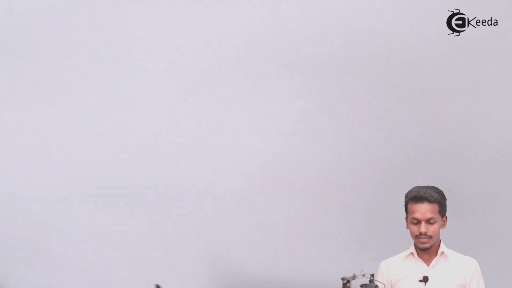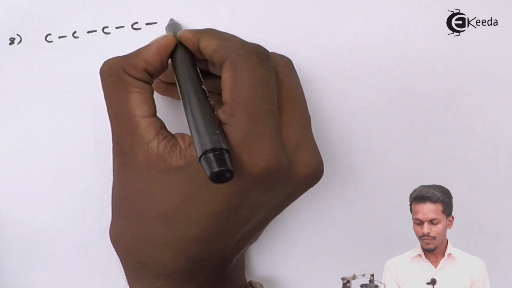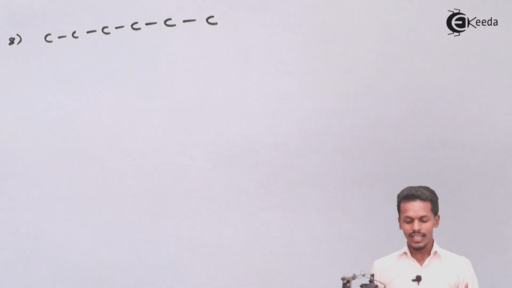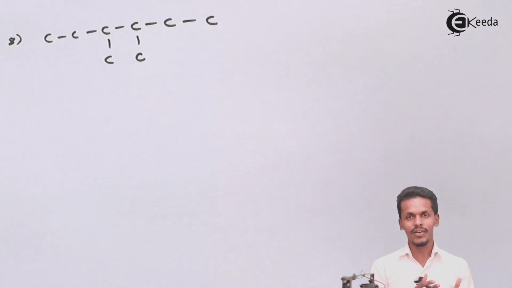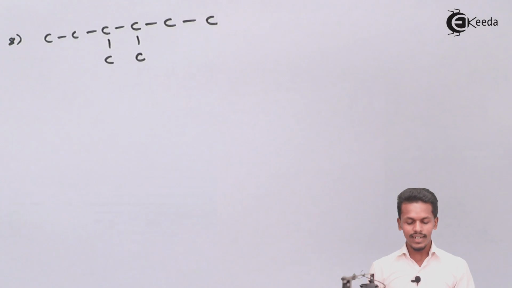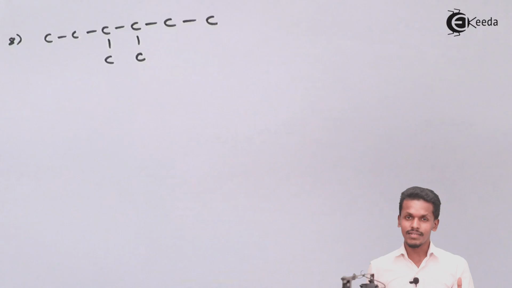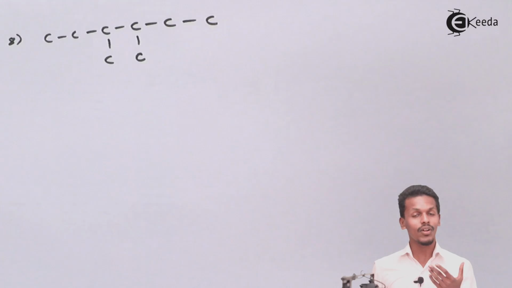we could write the 6 carbon atoms as it is. So 1, 2, 3, 4, 5, 6. Suppose the 7th and the 8th carbon have been attached to the 3rd and the 4th carbon respectively, when we count from left to right or right to left. So this is the same. This is how the isomers have been found to be 8 till yet. But yes, there are more possibilities. So let us calculate that also, and see how many isomers a molecule having 8 carbons can possess.